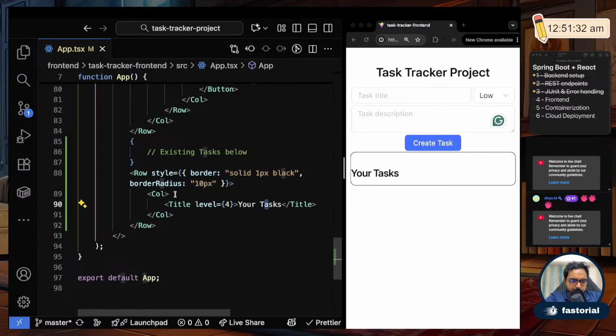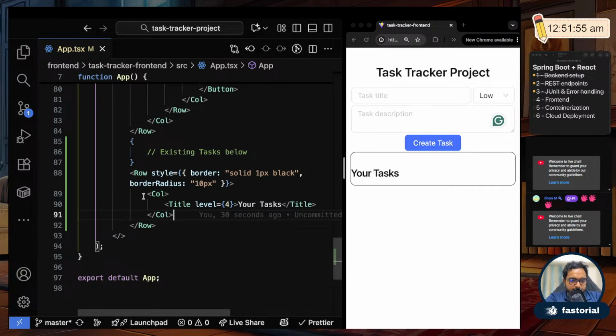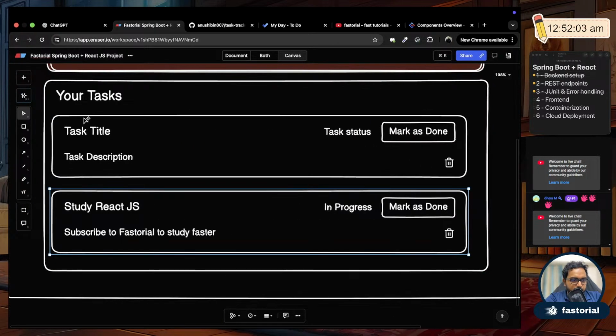Okay, and I see that this your tasks is very lower than the top. Those things we'll take care of later. So let's keep designing first the stuff that we need, and then we'll make it neater later. Fine. So what I did now is this one row represents the whole item, but I don't want it like that. Inside this one row, I want the first item to be another row again. So it's like a nested row, and the other items to be like separate rows.